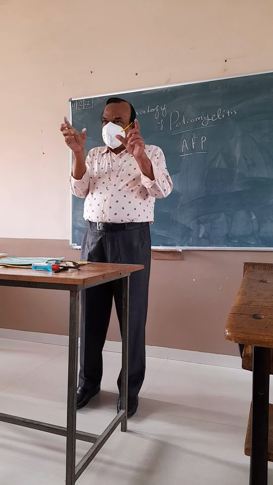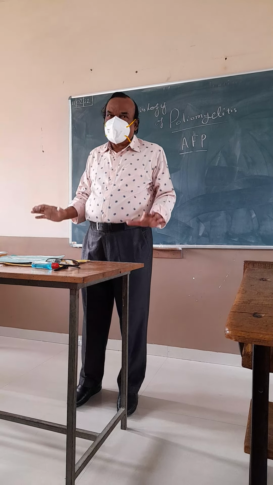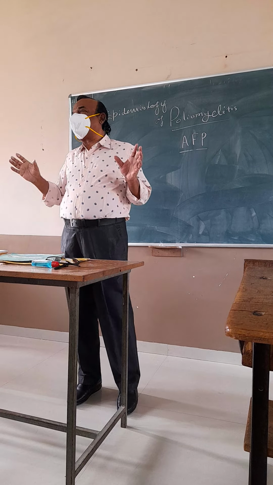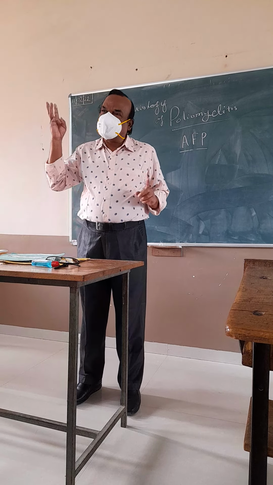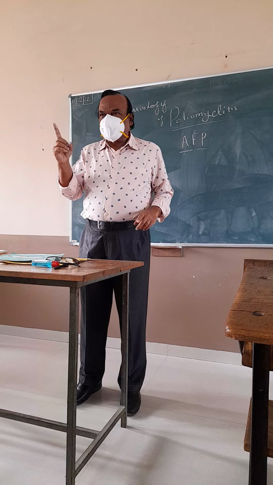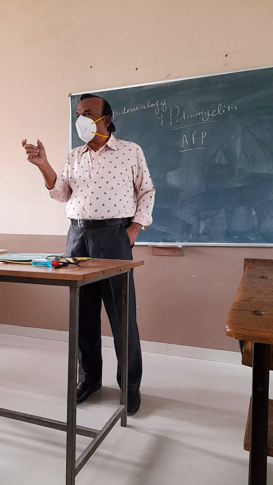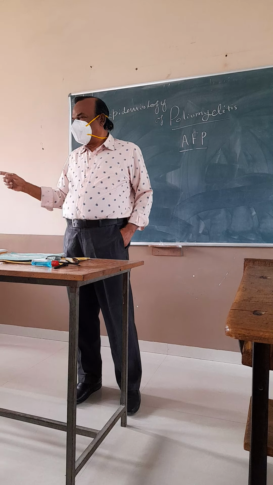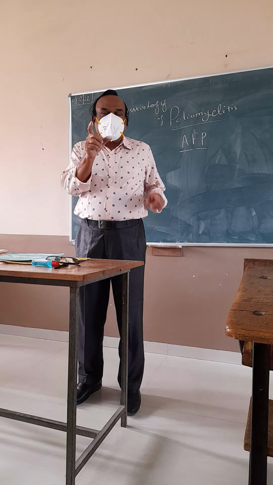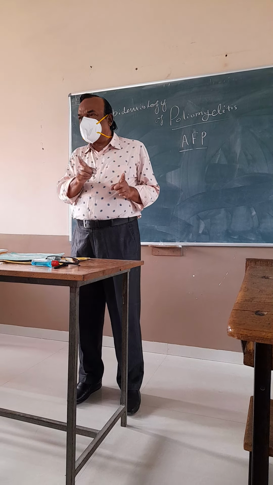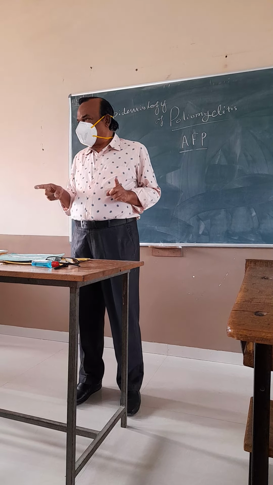So this is the scenario in India. But what is the scenario in the world? The scenario in the world about poliomyelitis is of 3 types. Number one, developing country with no immunization. When there is no immunization, there is a wild polio virus which is infecting.